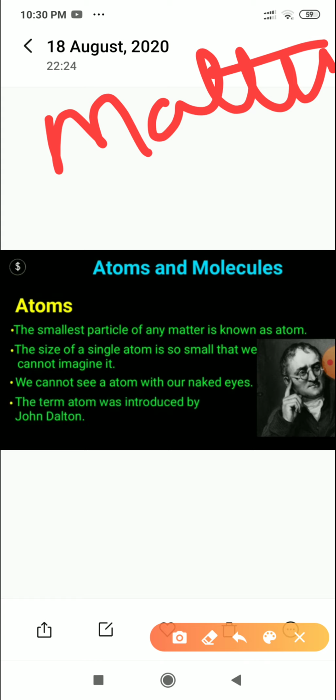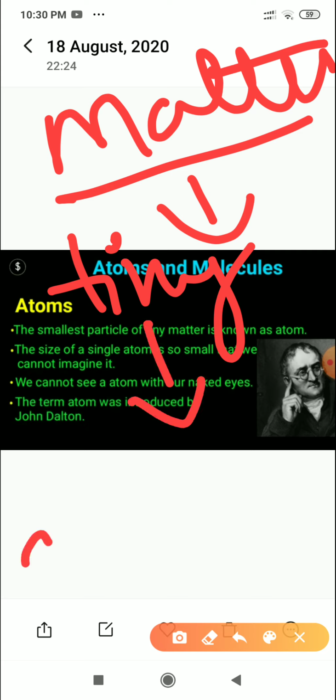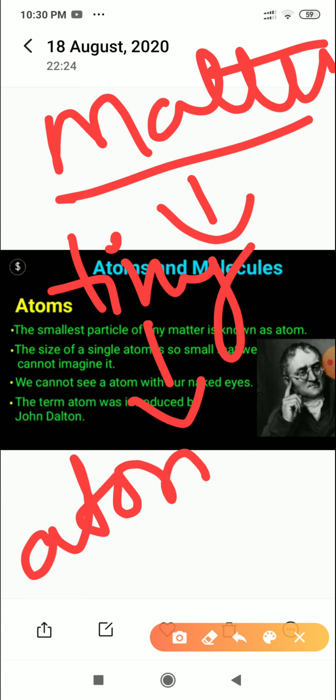When we are talking about matter, we always say this matter is actually made up of very small, very tiny particles. These small and very tiny particles are called atoms. Now what is an atom? You can say the smallest particle of any matter is known as an atom.